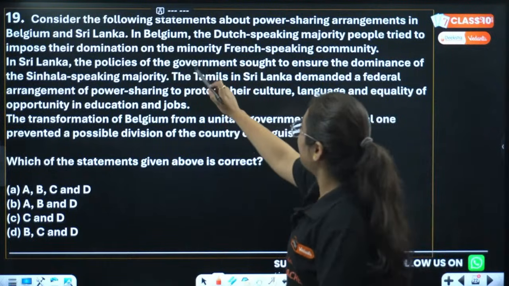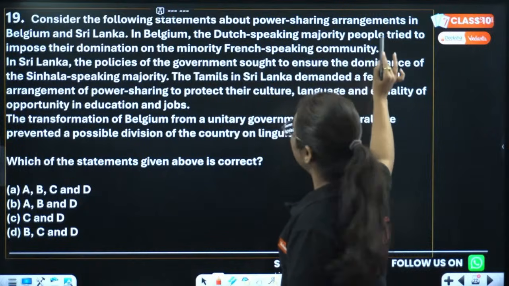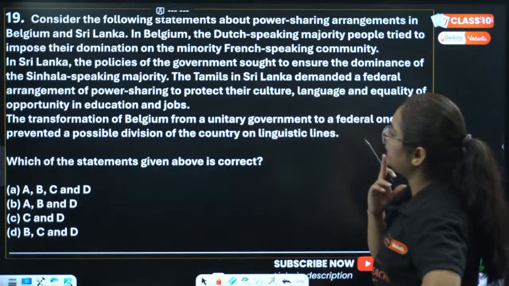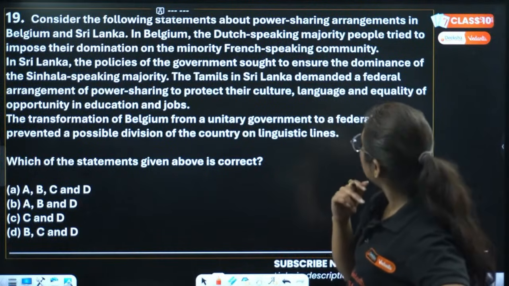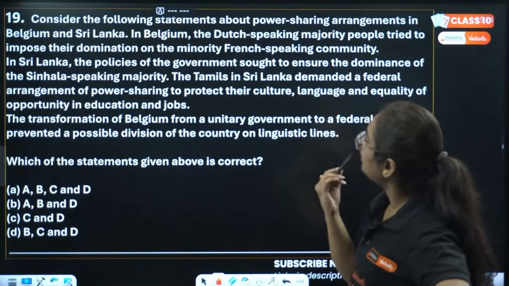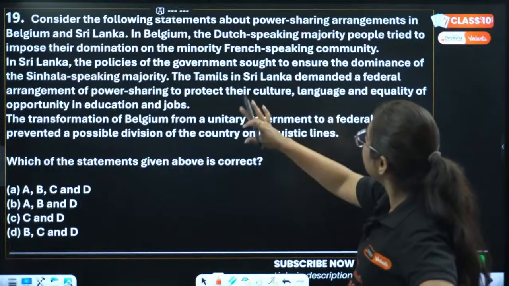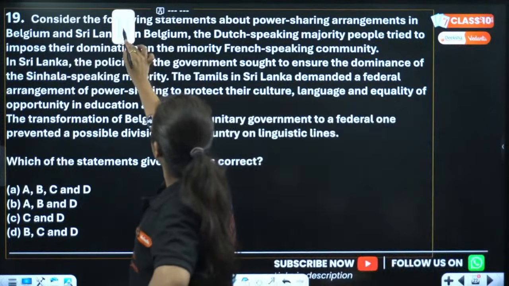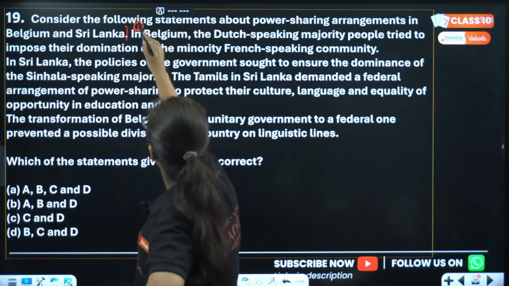In Belgium, pay attention, the Dutch-speaking majority people tried to impose... Wait, there is some problem with this question. Which of the statements given above is correct? But these are paragraphs. These are not statements. Wait, I'll make it in statement. Consider the following statement about power sharing arrangement in India. Full stop. Here starts the point number 1.